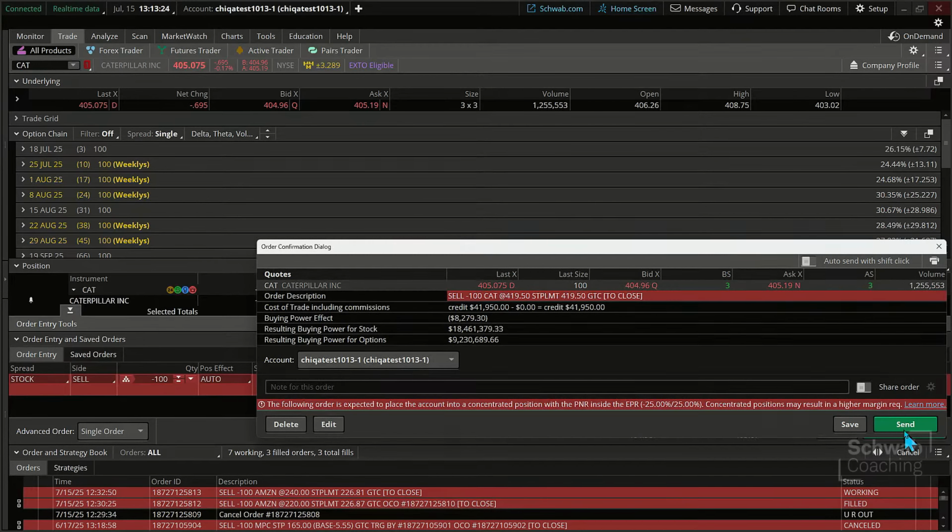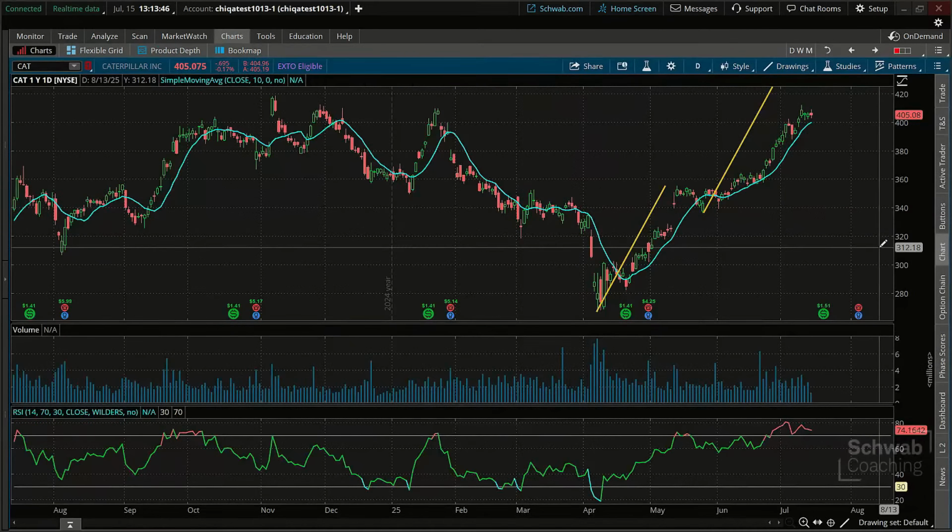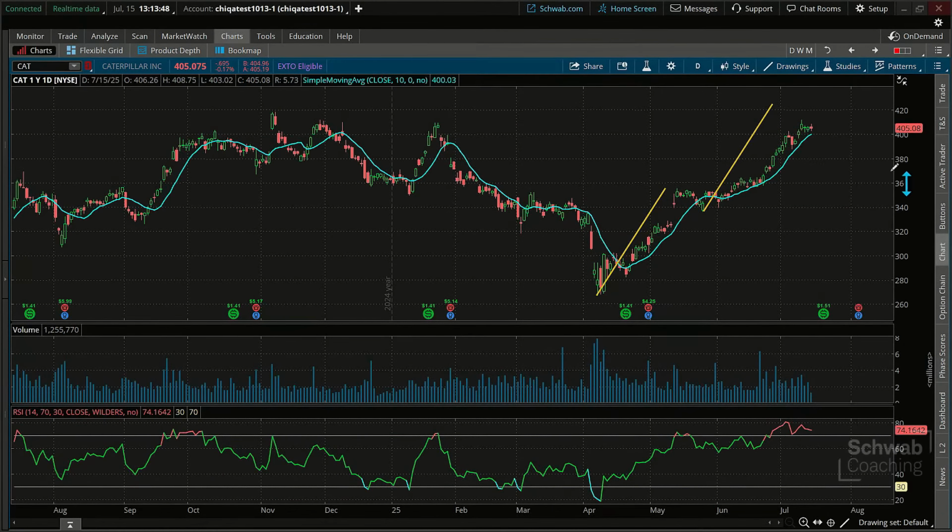And so that's what we're looking at, stop limit at that level. Okay, rejected. This is kind of funny. It's not available to borrow. This is just a message I'm getting. Let's just say we've got a target up at that level. That is a demo account issue right now, a paper money account issue. But you guys have an idea. I ran into this a little bit earlier as well. I was hoping we'd get it to go through, but that's that for CAT.